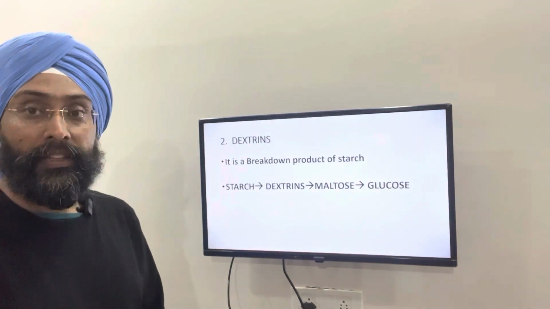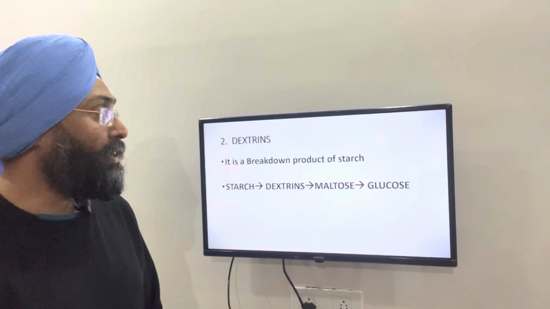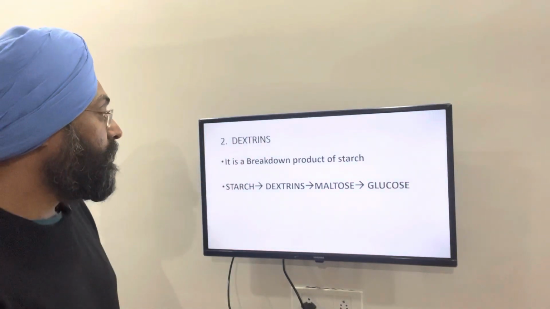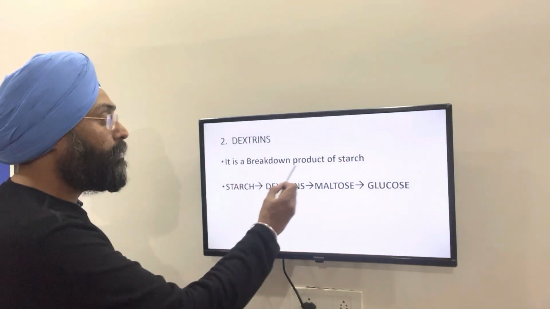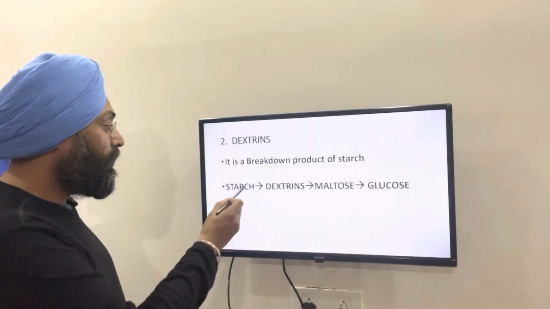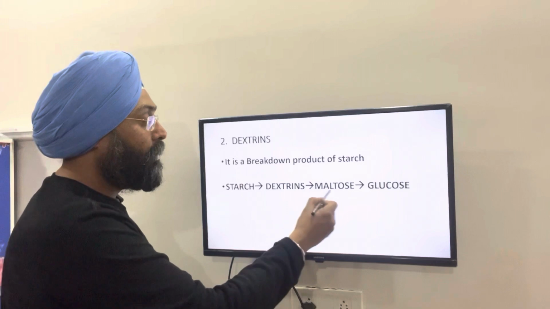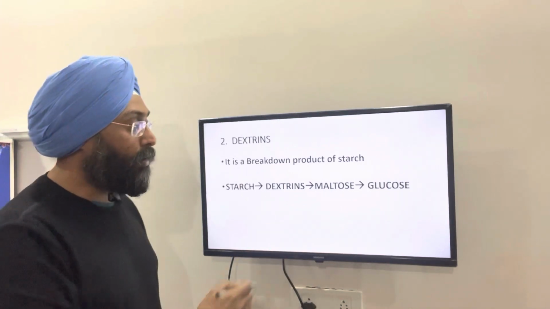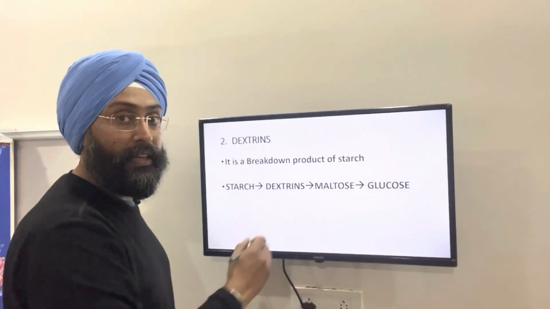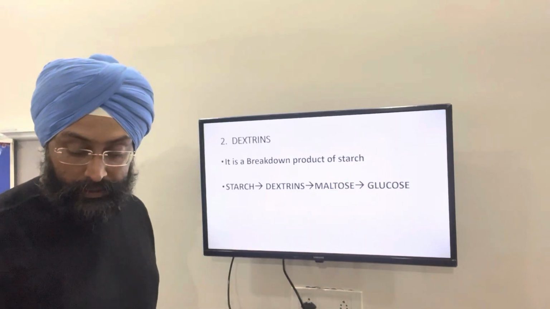Now we'll move further to the second homopolysaccharide, that is dextrins. How are they formed? They are breakdown products of starch. Starch will further degrade to form dextrins. Dextrin will further degrade to form the disaccharide maltose, and maltose will finally form glucose, that is a monosaccharide, aldohexose.